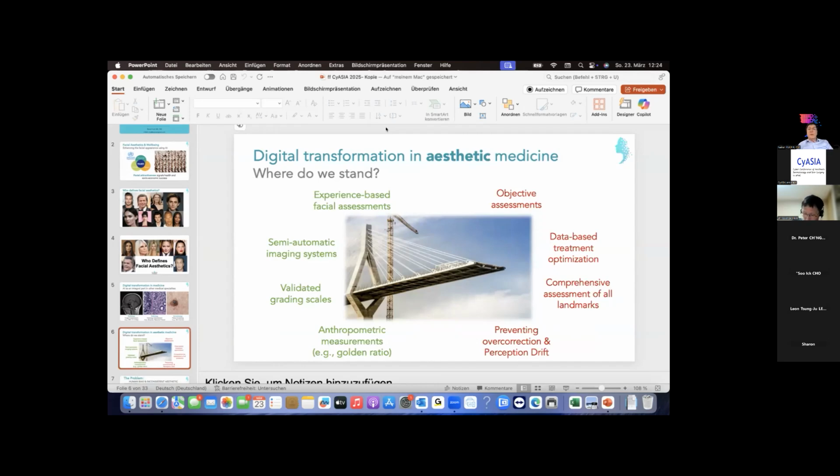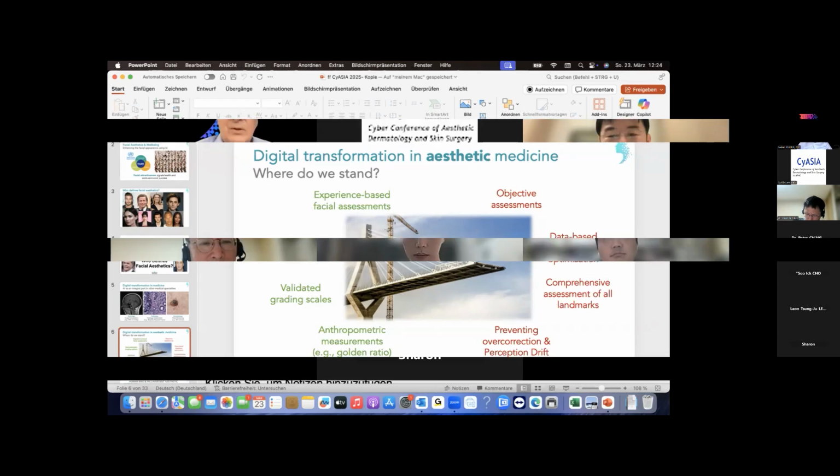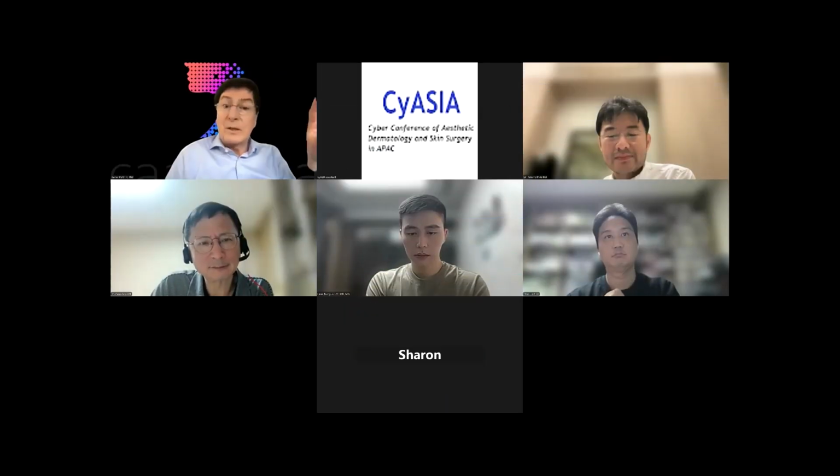the patients, but each assessment of the doctor remains, in the end, subjective. We have imaging systems. They became better over the years, but there are a lot of open questions to be answered, and the validated grading scales are still doing their job in clinical studies. However, validated scales are restricted to single landmarks only, and the anthropometric measurements are a separate thing, and that's a smart tool.